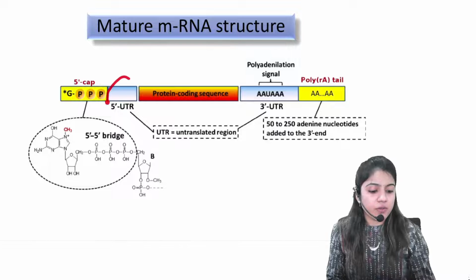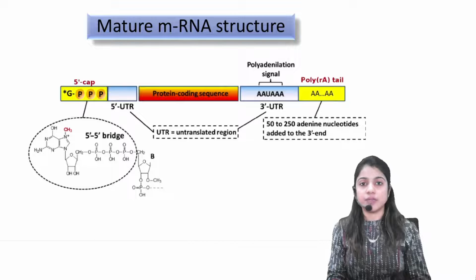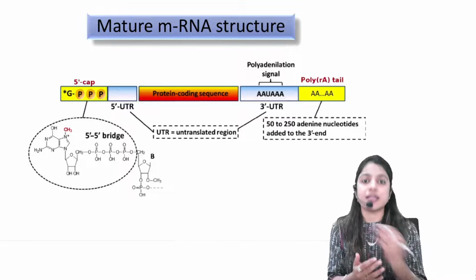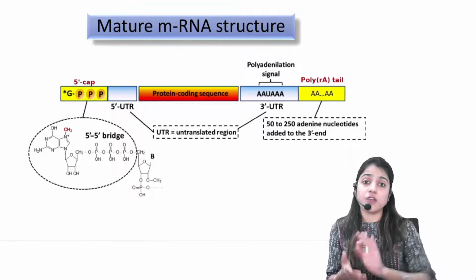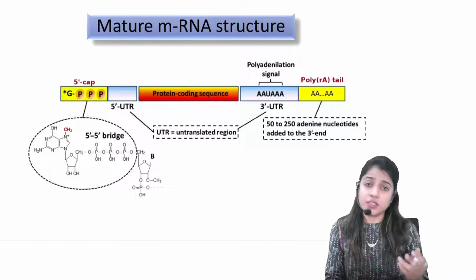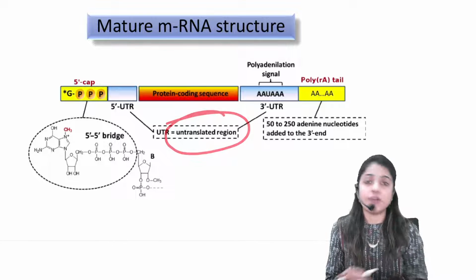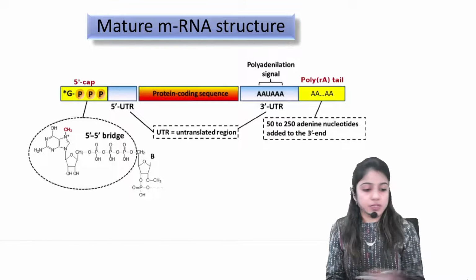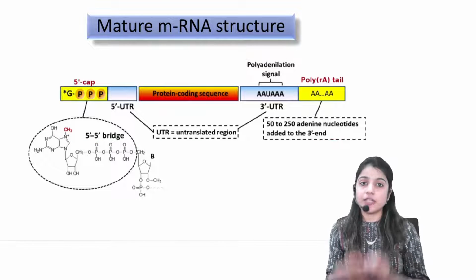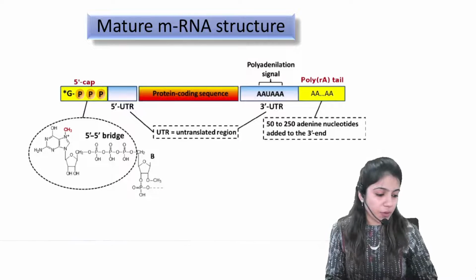That means they will not take part in the formation of proteins. Fine. Then why do these sequences come? At the start of the process, I told you that the RNA polymerase enzyme will recognize certain sequences to start the process, like TATA box regions. So those regions got transcribed but will not take part in protein synthesis. Since they are not carrying out protein synthesis, they are called untranslated regions. So this is our mature mRNA structure which we got after the transcription process, and this will go out of the nucleus now. Fine.